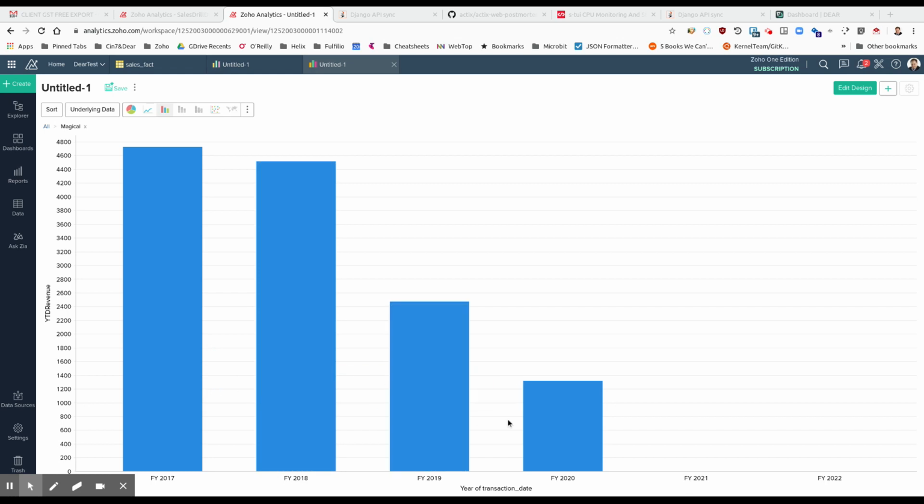So the definition of the year is based on the settings of the workspace. So it's set to financial year, which is starting on July 1. And today I'm in January. So that means I'm about 7 months through the year. All of these data figures here are for exactly the same 7 months of the respective years.